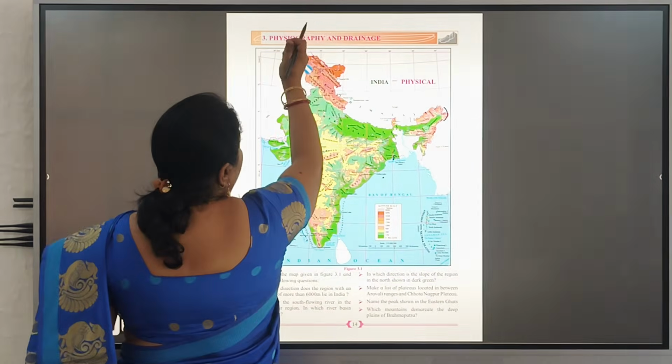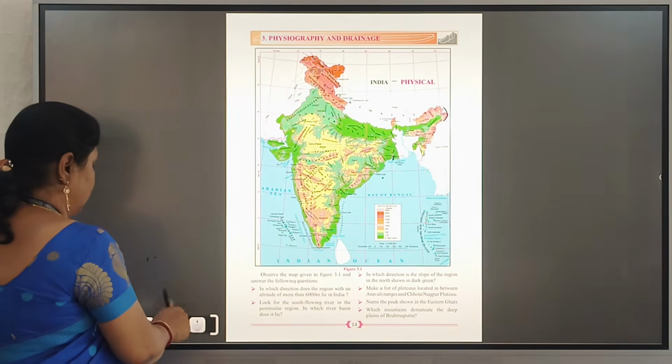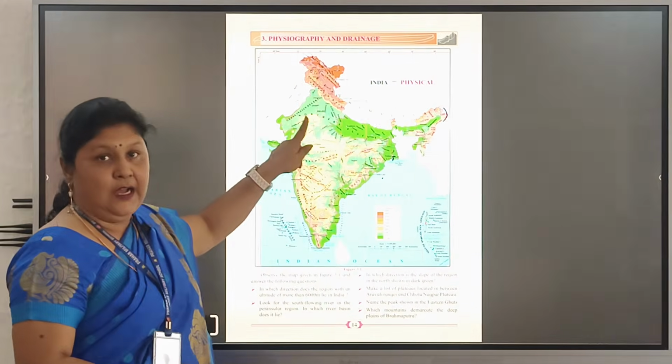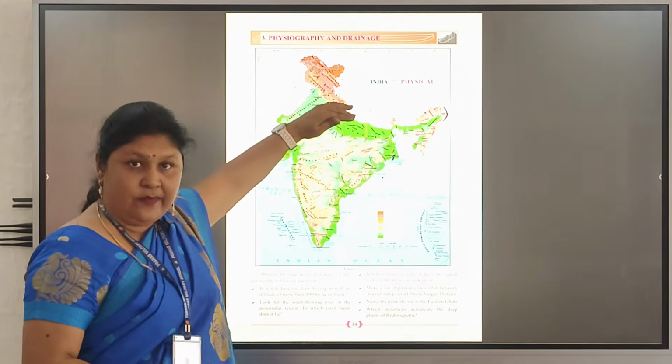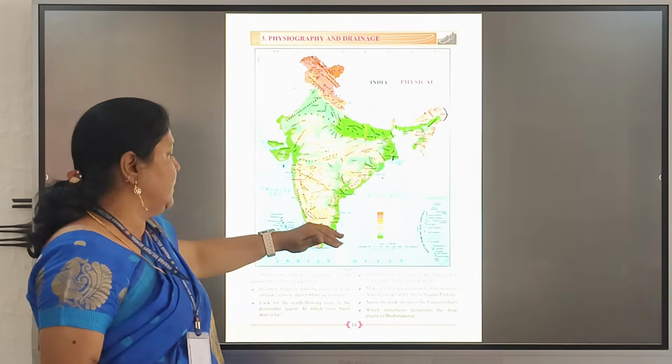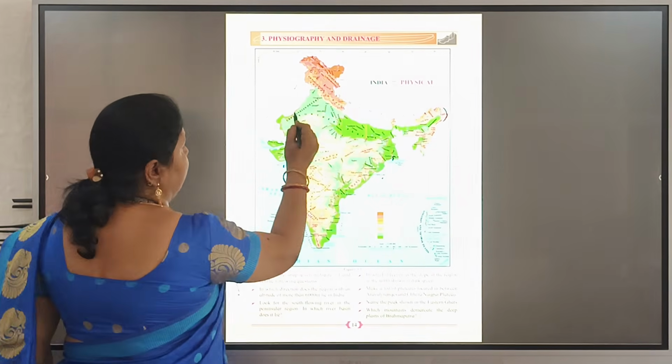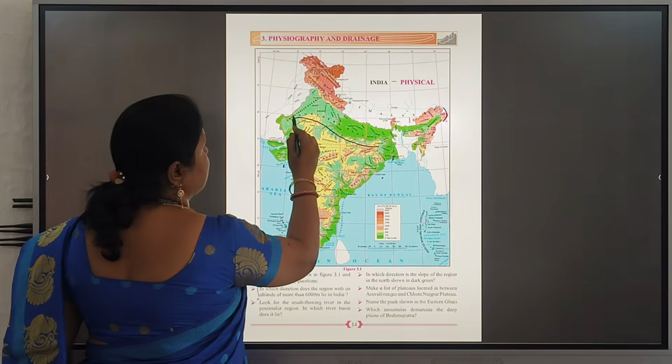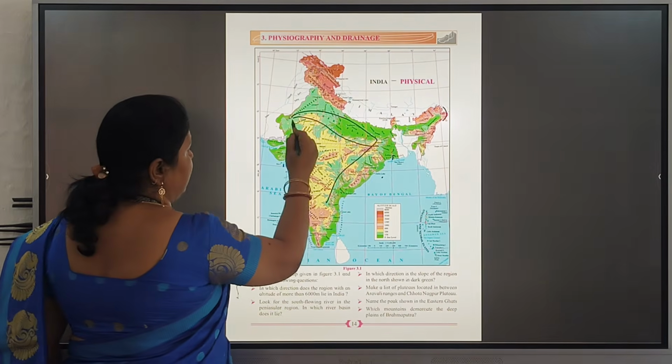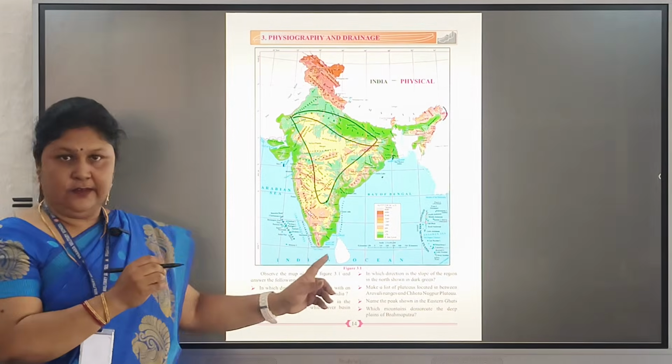Next comes the North Indian plains. The North Indian plains start after the Himalayan range and go till the center of India. See, the North Indian plains come till here, this much it covers.